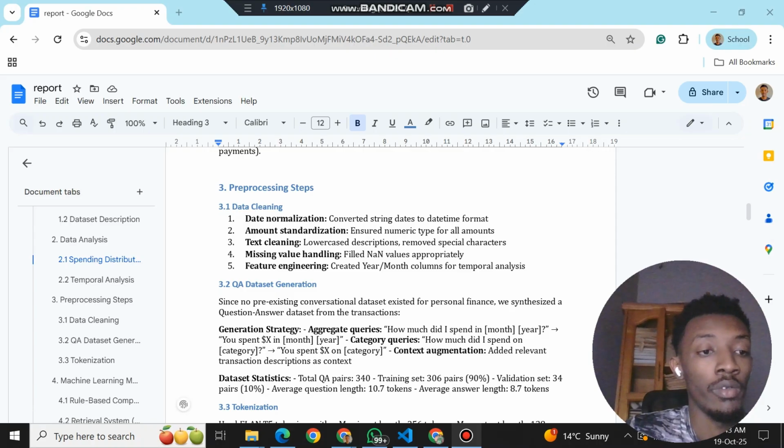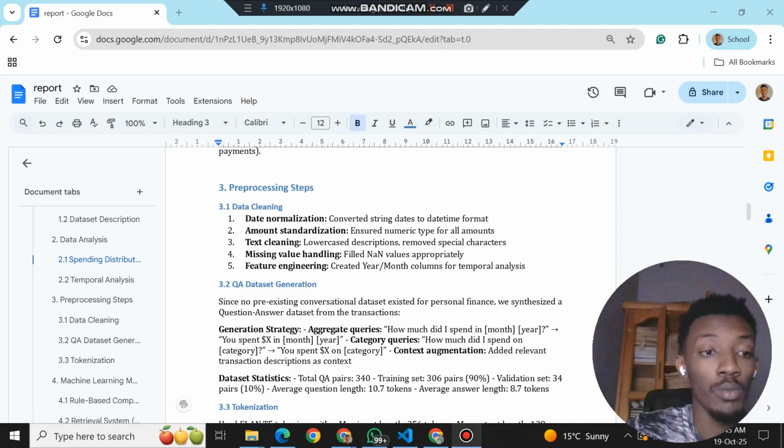For evaluation metrics, there's a BLEU score of 0.044, which measures how close the generated text is to human reference text, and a ROUGE score of 0.012. These scores may look low, but financial answers can be phrased in many different ways. As long as the dollar amount is right and the answer makes sense, I think we're good. And when we test it, you'll see that it actually works.